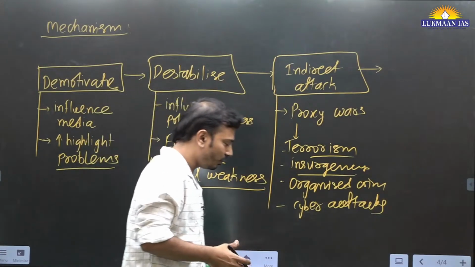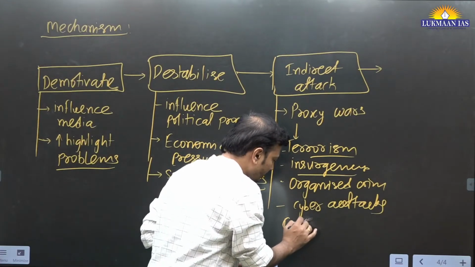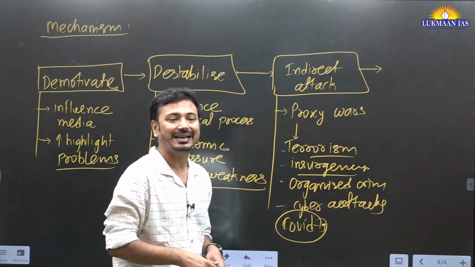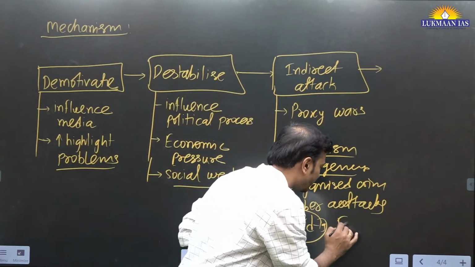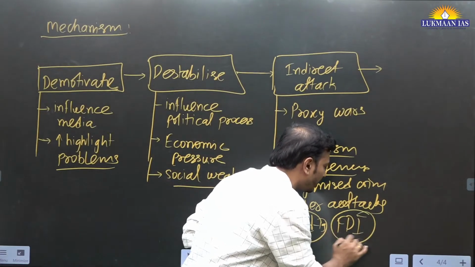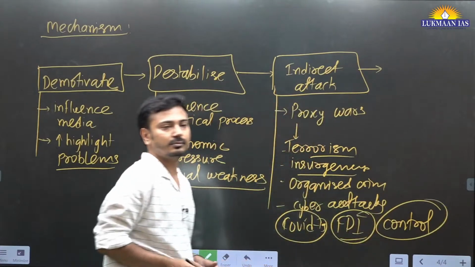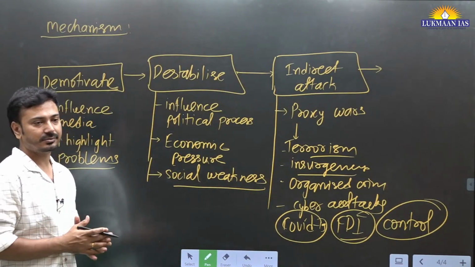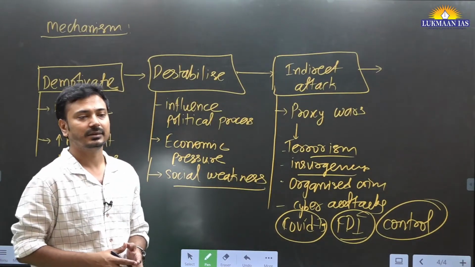What happened during COVID-19? During COVID-19, China's capitalists invested in Indian companies, and through FDI they tried to take control over Indian companies. So this is one strategy, economic pressure, because decision making is now in their hands.